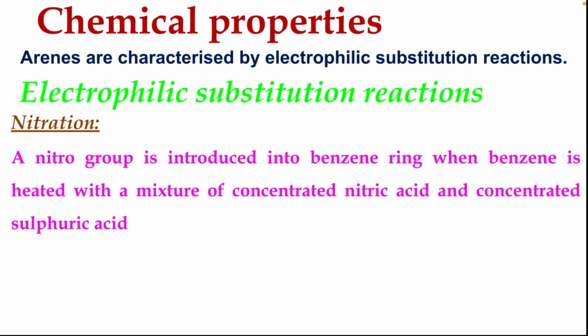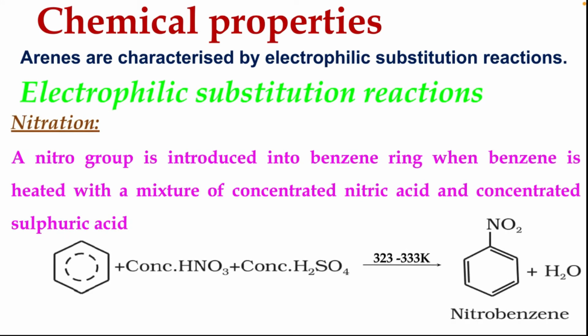First we have nitration. A nitro group is introduced into the benzene ring when benzene is heated with a mixture of concentrated nitric acid and concentrated sulfuric acid. So this is our first electrophilic substitution reaction. Here one hydrogen is replaced by one nitro group. Next we have halogenation.